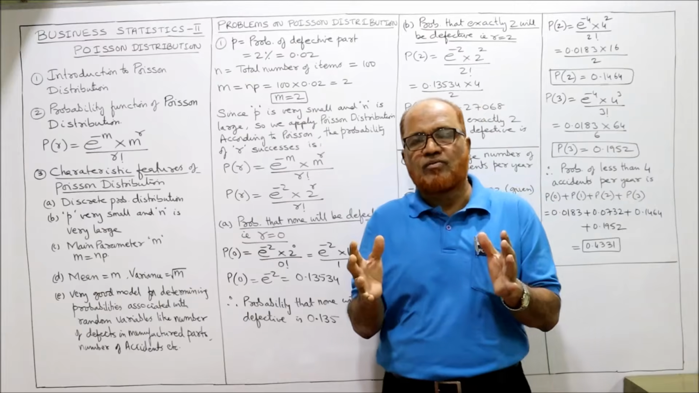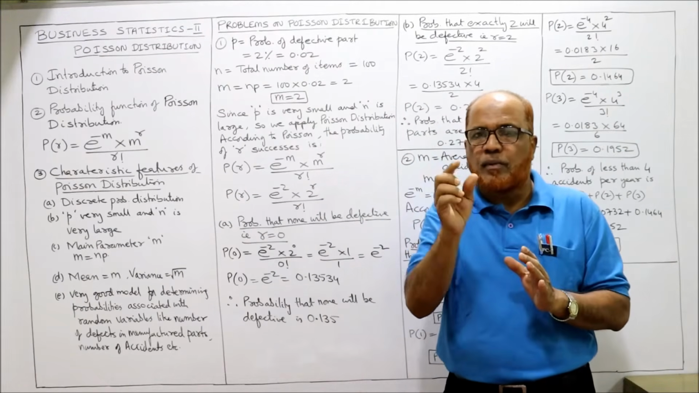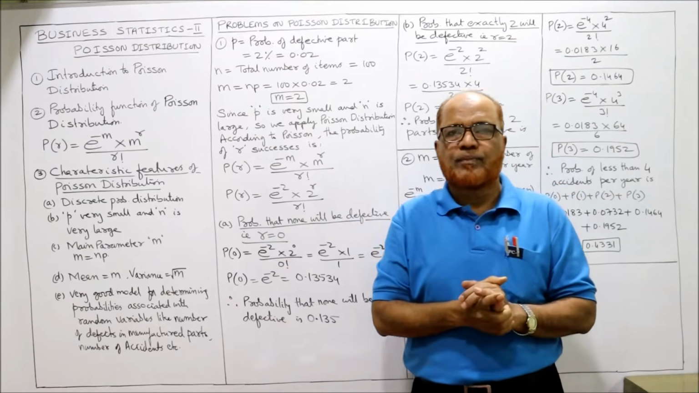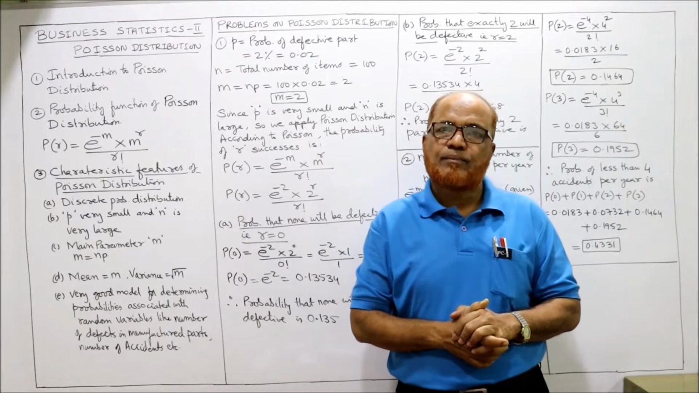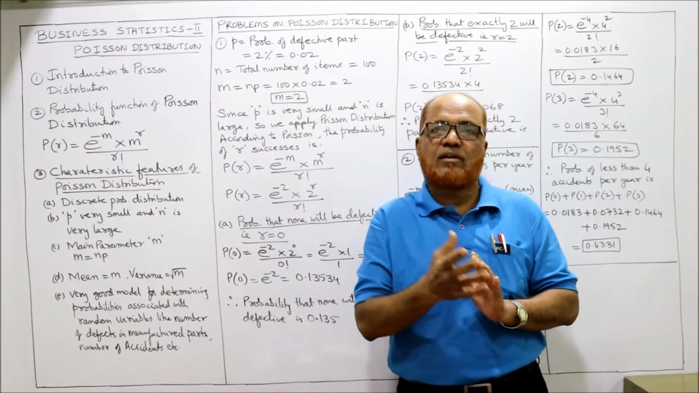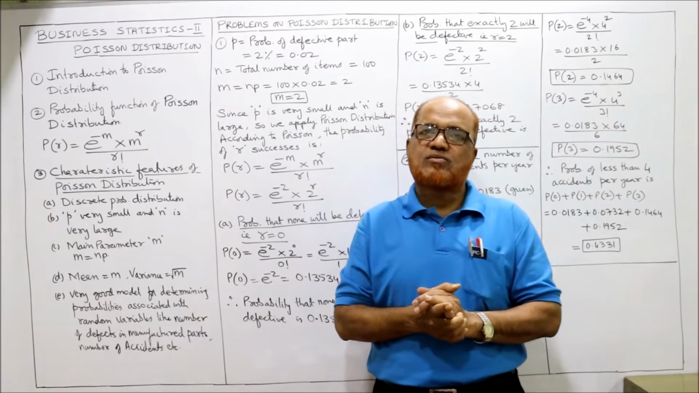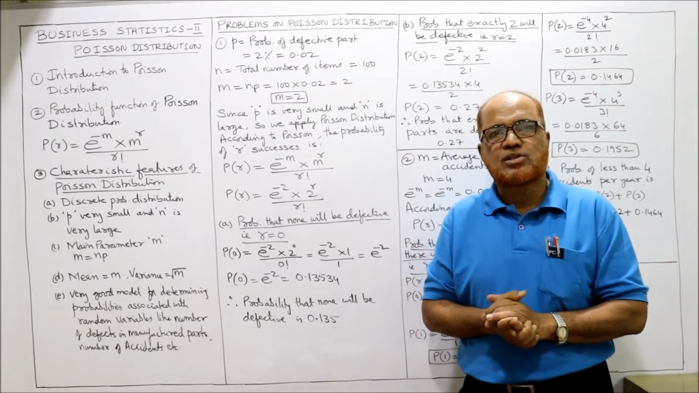Events where the probability of happening of the particular event is very small are called rare events. That's why Poisson distribution is called the probability of rare events. But these situations may arise very frequently in real practice.